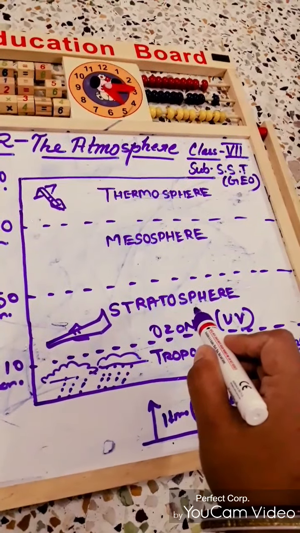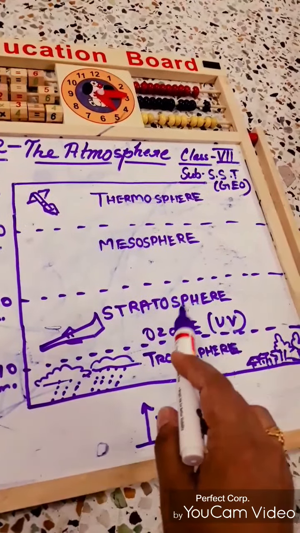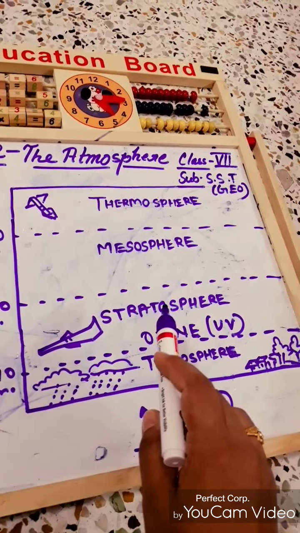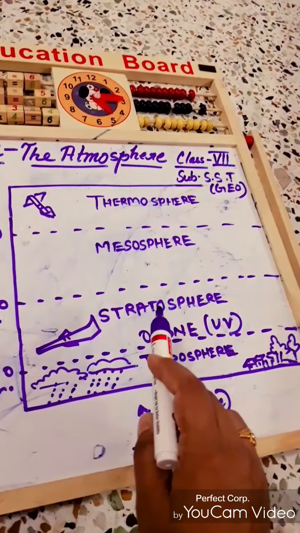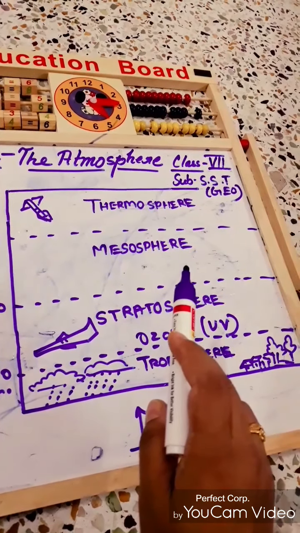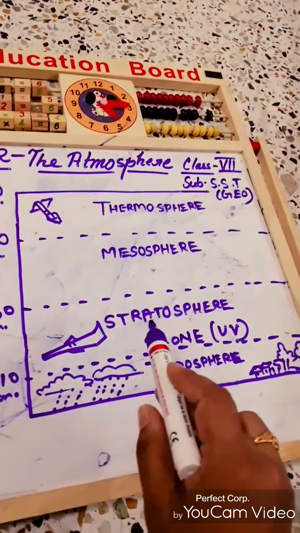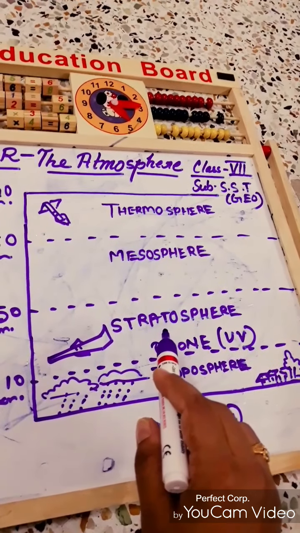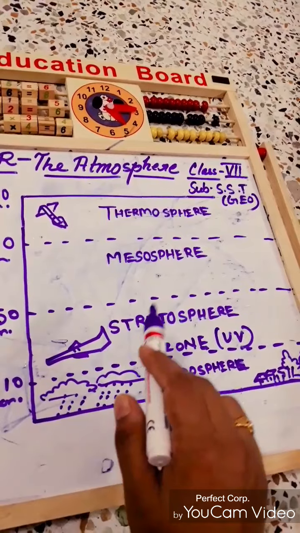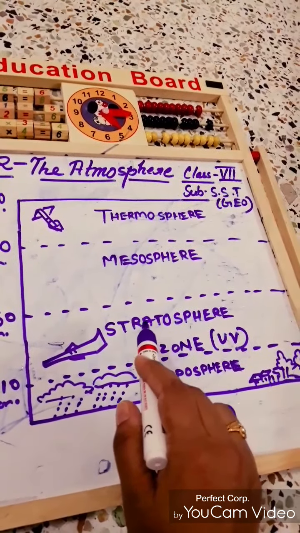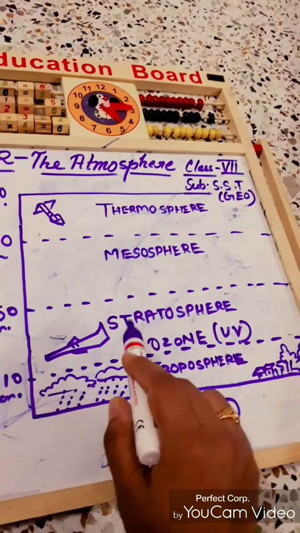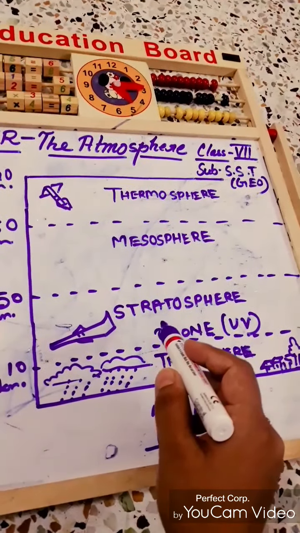So CFC, the full form of CFC, is chlorofluorocarbon. It is a valuable industrial chemical which is used in our fridge, home insulation, plastic foam, and AC. In these things, CFCs are used. Jet planes that fly in this stratosphere also release CFC. So efforts are being made globally to reduce the use of CFC.